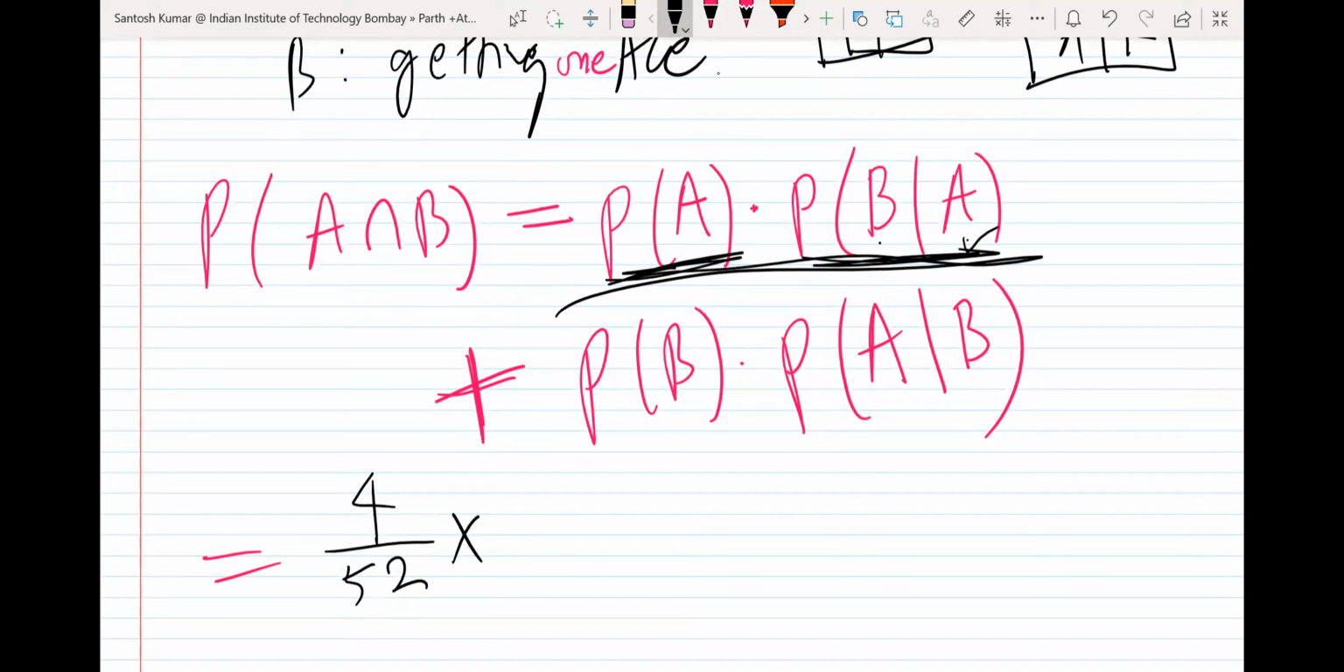Aces, in Hindi we say ikka. How many aces are there? 4 out of.